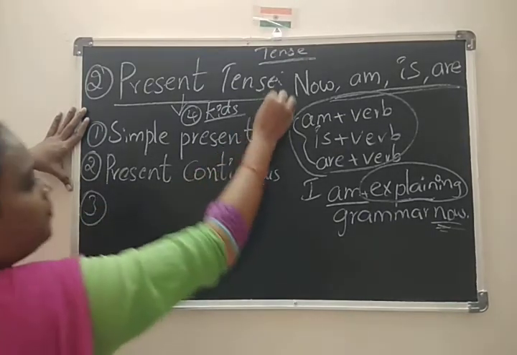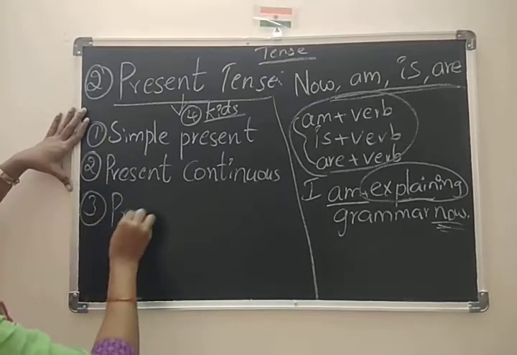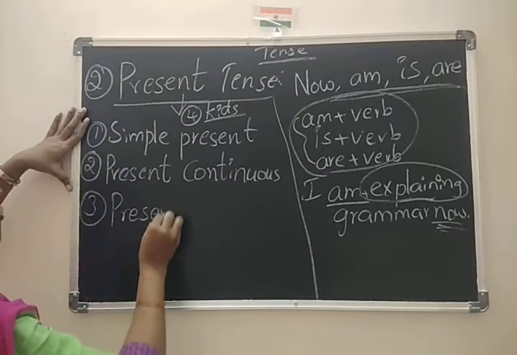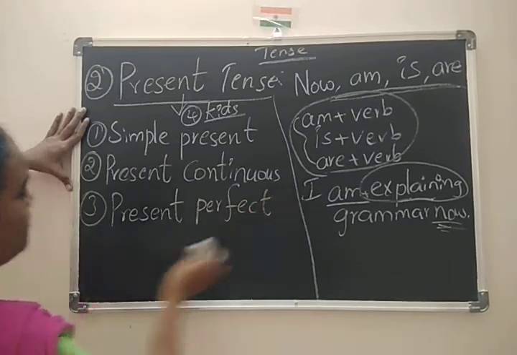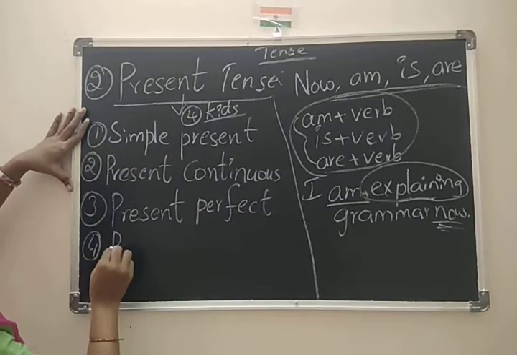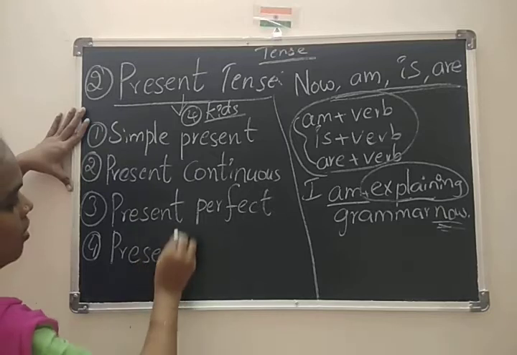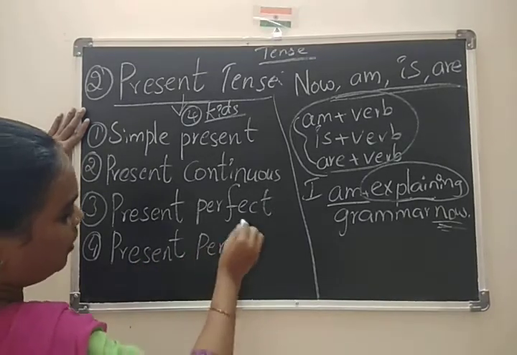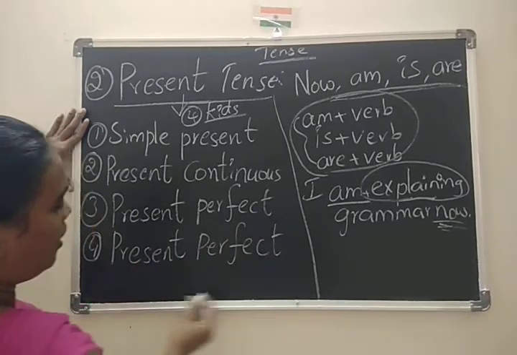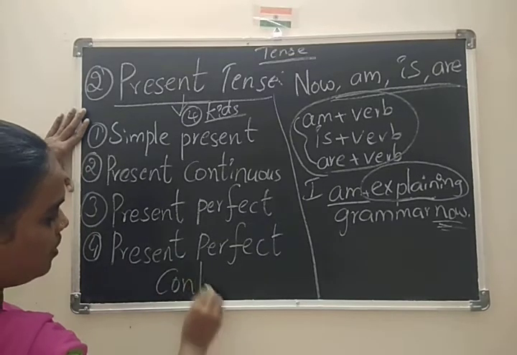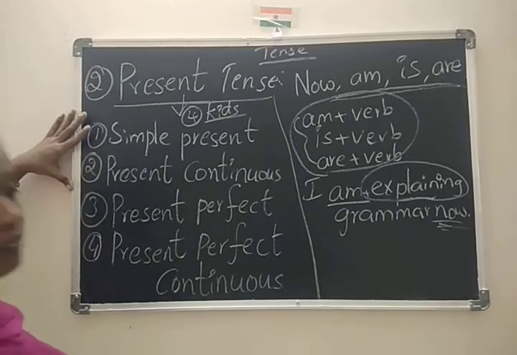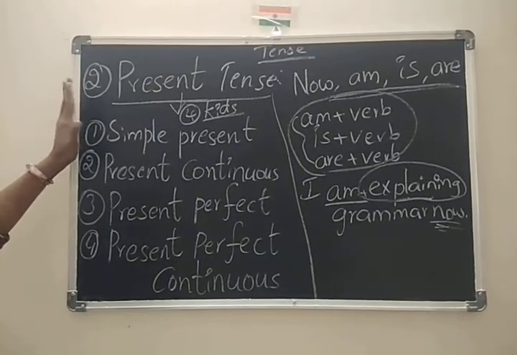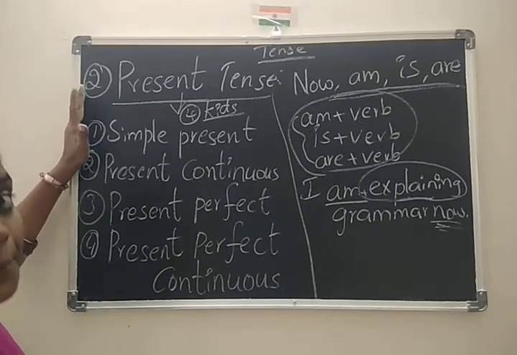And present perfect. Present perfect. And the last one, present perfect continuous. So this is the family of present tense.